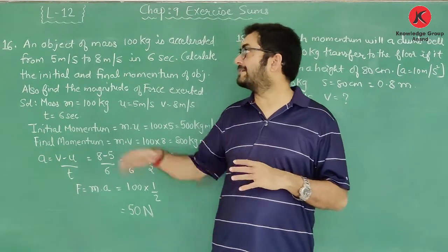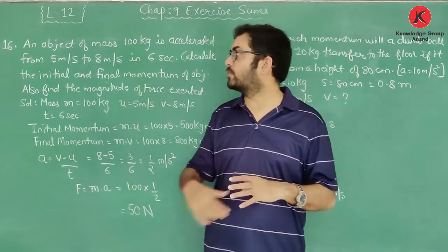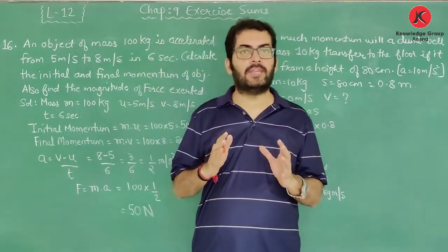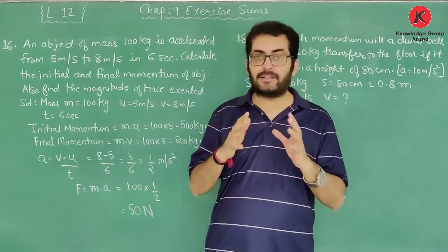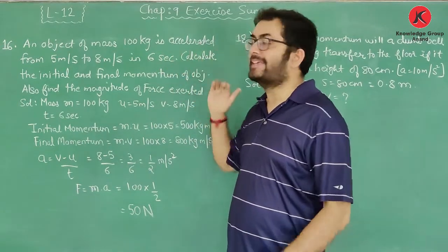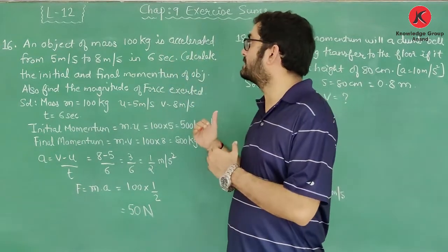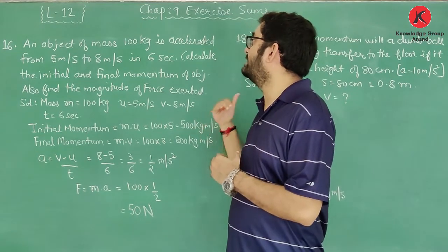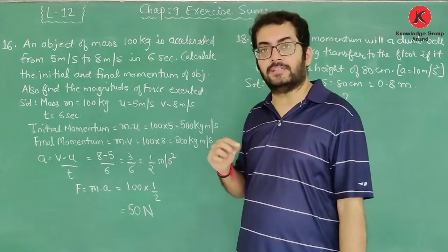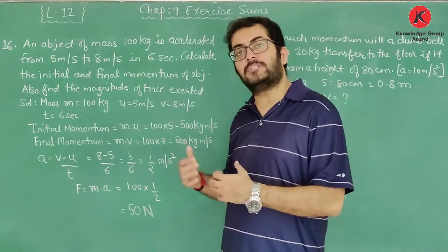Okay, so dear friends, last two sums of the exercise, that is question number 16 and question number 18. Both are very easy, very simple sums. Let us understand. An object of mass 100 kg is accelerated from 5 meter per second to 8 meter per second in 6 seconds. यानी कि कोई जो ऑब्जेक्ट है जिसका मास हमको दिया है 100 kg, उसको हम एक्सेलरेट करके उसकी स्पीड बढ़ाते हैं.